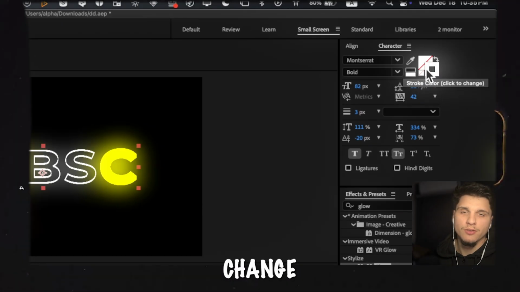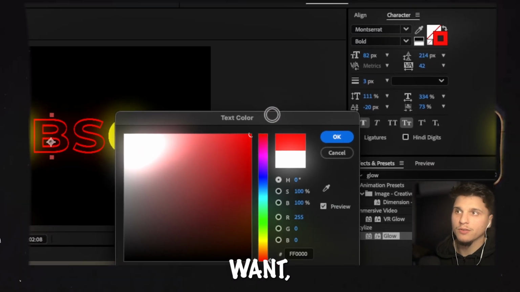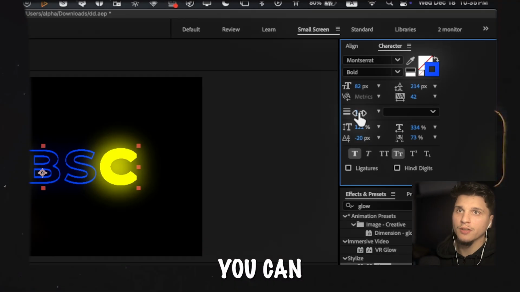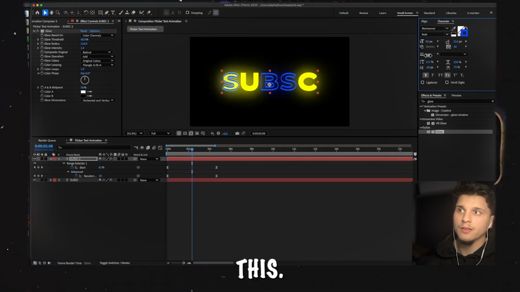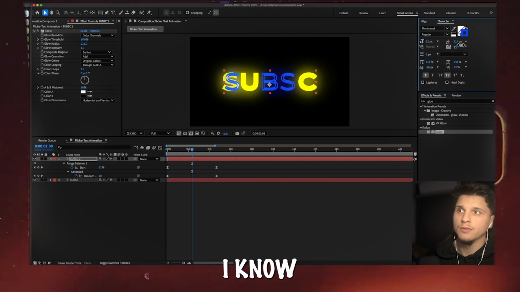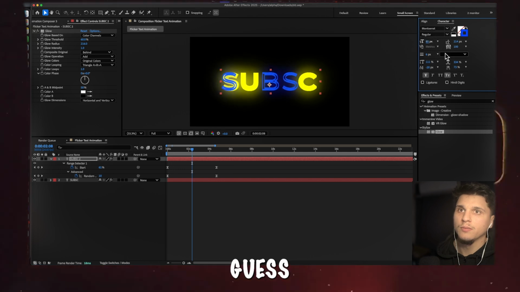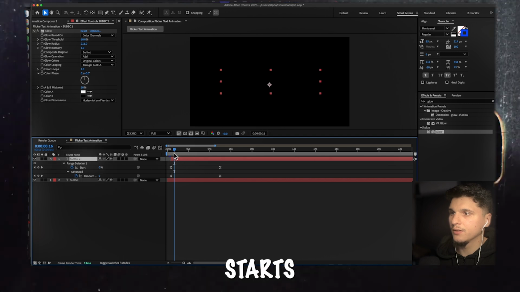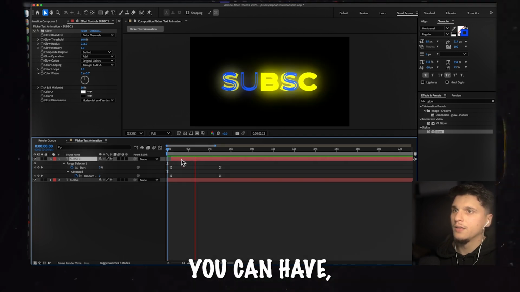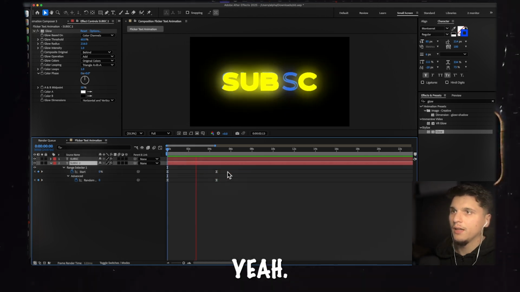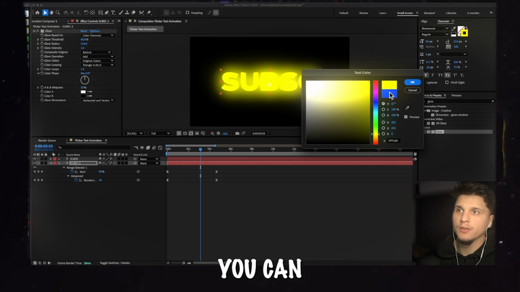Maybe if you want, you can change the color. Maybe you can add a different color here, maybe red, maybe blue. Also here you can increase or decrease the line. You can also change the font, maybe thin here, but I don't know, it's not that great, I guess. Maybe you can have this start earlier, playing underneath the first one. It's really up to you anyway, or you can use the same color, why not?